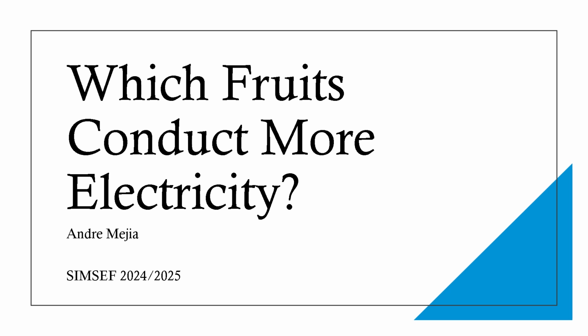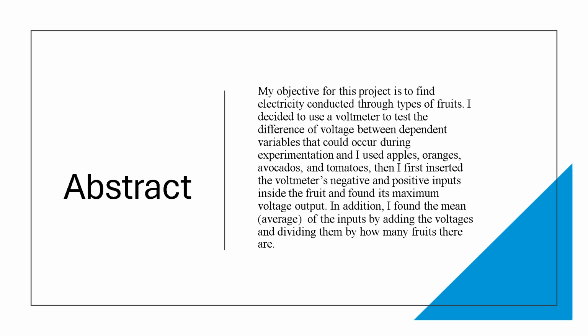I'm Andre Mejia, and this is my project, Which Fruits Conduct More Electricity, for SimStef 2024 to 2025. My abstract for this is the objective for this project is to find electricity conducted through types of fruits. I decided to use a voltmeter to test the difference of voltage between dependent and independent variables that could occur during experimentation. I used apples, oranges, avocados, and tomatoes.